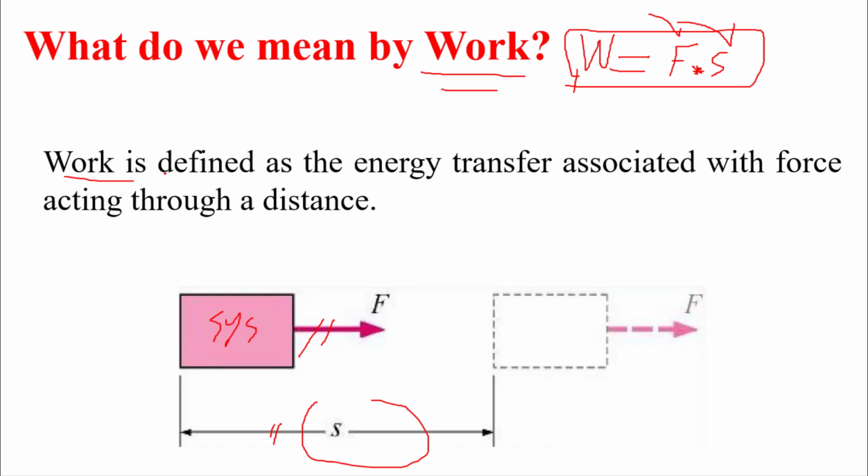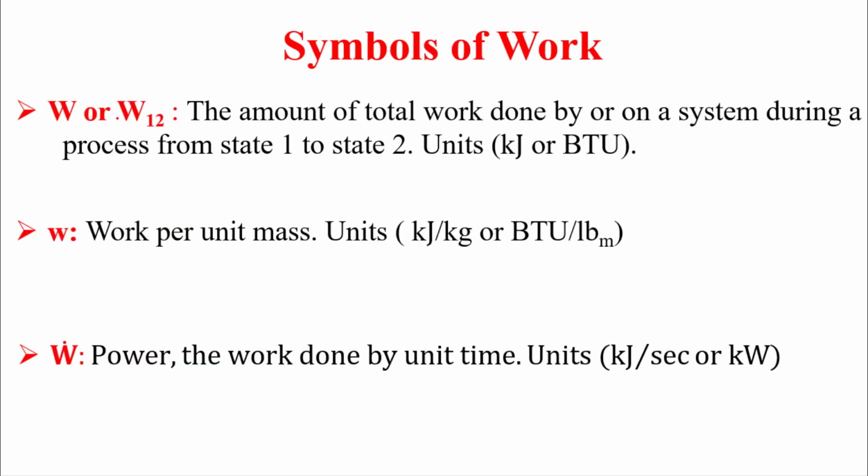Work is defined as energy transfer associated with force acting through a distance. So we have two conditions, force and distance. Symbols for work: we have uppercase, lowercase, and uppercase with dot. The subscript again, either we use nothing or we add the state names, and together they are a process.